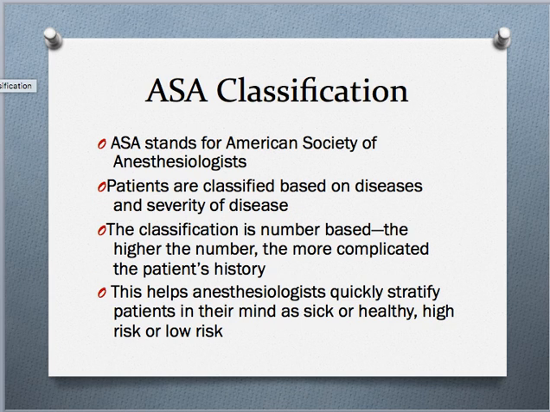So ASA classification, as I mentioned, ASA stands for American Society of Anesthesiologists. It's a classification system wherein patients are classified based on diseases that they have and the severity of their disease. The classification is number-based, so the higher the number, the more complex the patient's history and the sicker they may be. This classification system helps anesthesiologists quickly stratify patients in their mind as being sick versus healthy and high risk or low risk. By doing this, they are then able to tailor their anesthetic technique to the patient at hand.